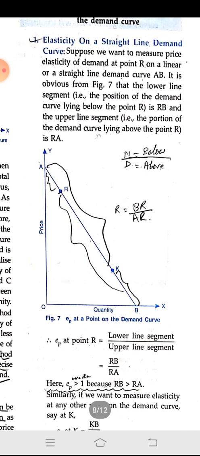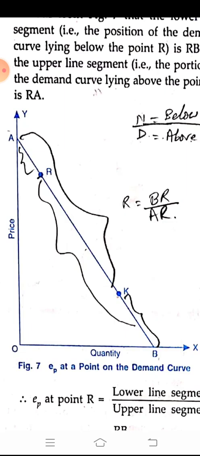Here a straight line demand curve AB is given, and on it we have 2 points, one is R, the other is Q. For R I have done the marking downward. For R the line segment below is RB, and the line segment above is RA.